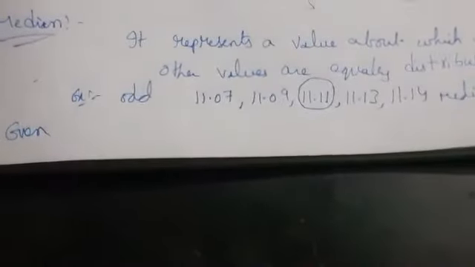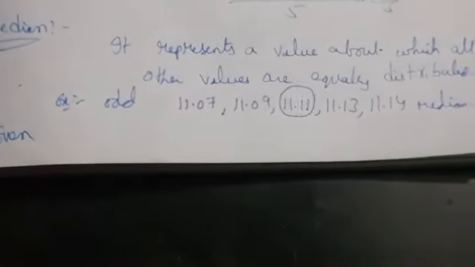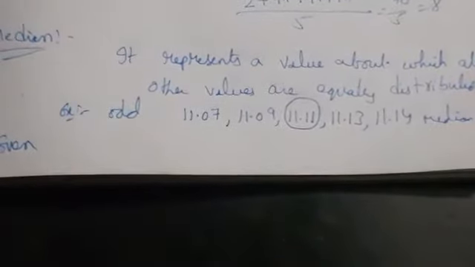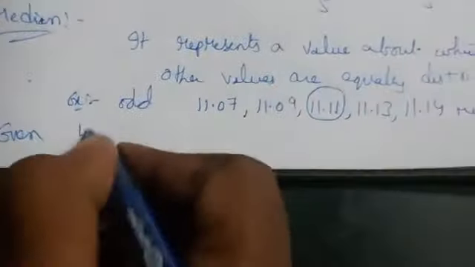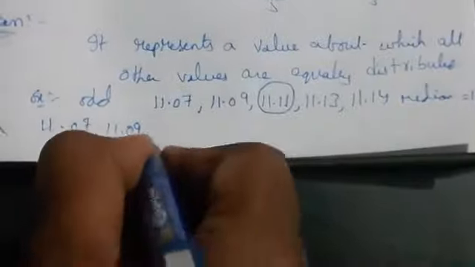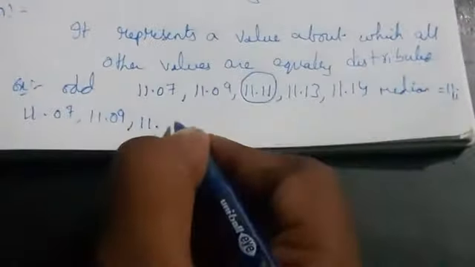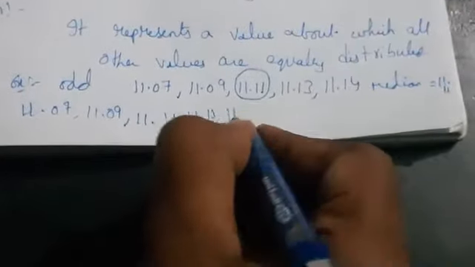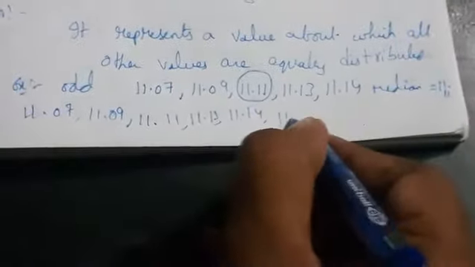If you take even, you have to take the middle two values and divide their sum by 2. That one we call the median. Let us take a general example: 11.07, 11.09, 11.11, 11.13, 11.14, 11.15.